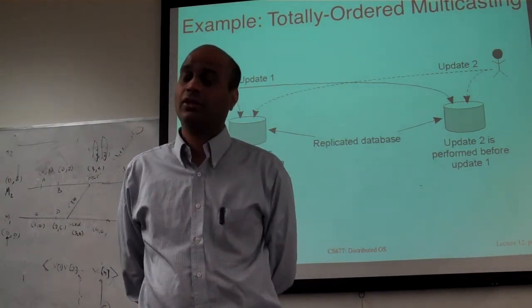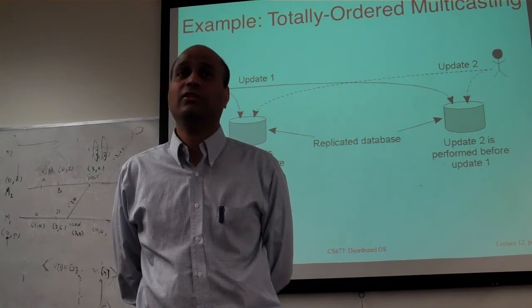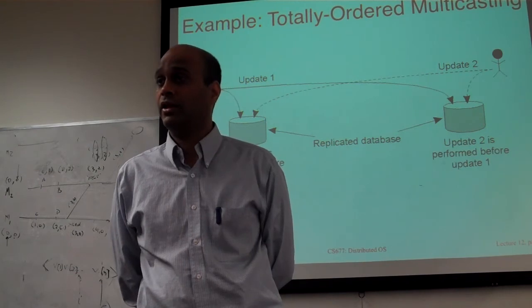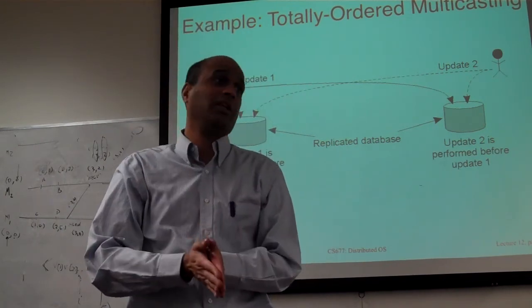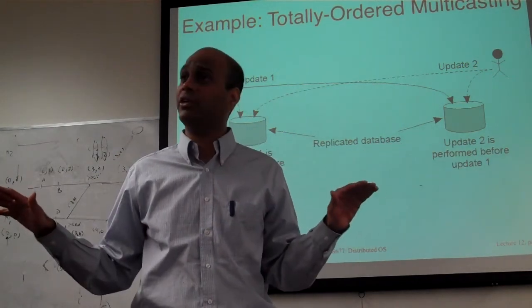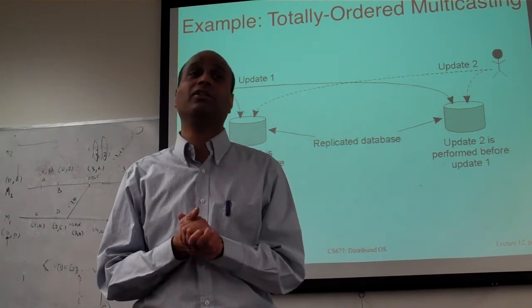Okay, so the question is, if you want total ordering, you want to ensure that every message is sent to all replicas. Okay? And then every request is received by all replicas, they order them and they execute them in the same order. This will ensure that every replica is in lockstep with every other replica. They all agree on the order. And then the question is, can you have peers come and go?